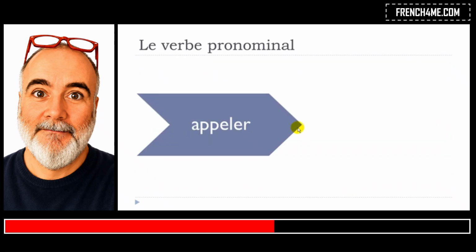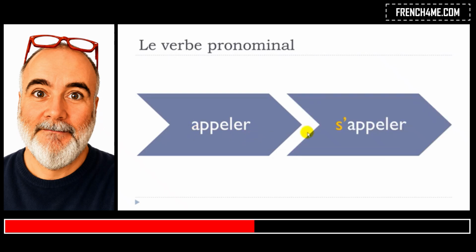Let's take another example. Appeler, to call. Okay? And then the important thing in that case is that, as usual, appeler is starting with a vowel, a here. And it does mean that, as usual in French, normally we should have this se, but then the e will disappear and it will look like that, s'appeler. So appeler, to call, and then s'appeler, to call oneself.